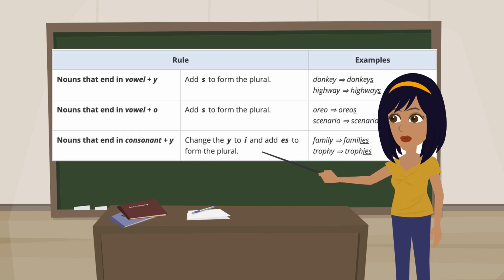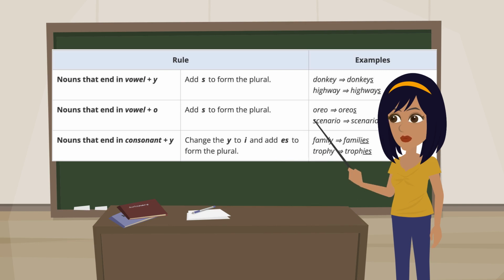Nouns that end in vowel plus y add s to form the plural. Example: donkey, donkeys; highway, highways. Nouns that end in vowel plus o add s to form the plural. Oreo, Oreos; scenario, scenarios.